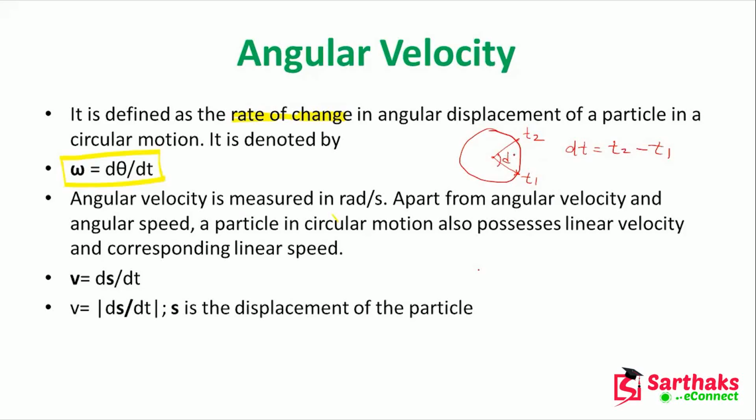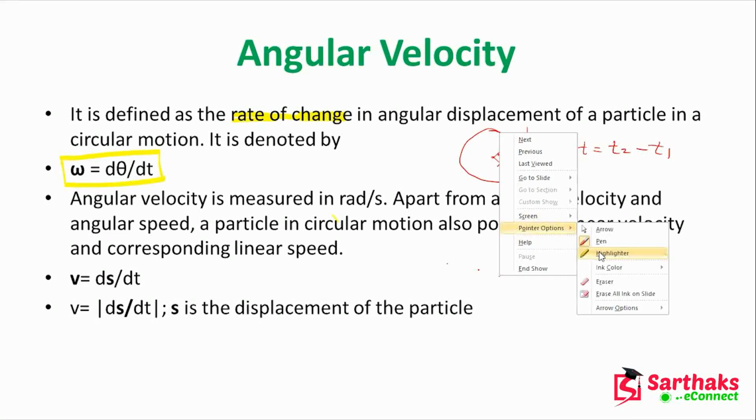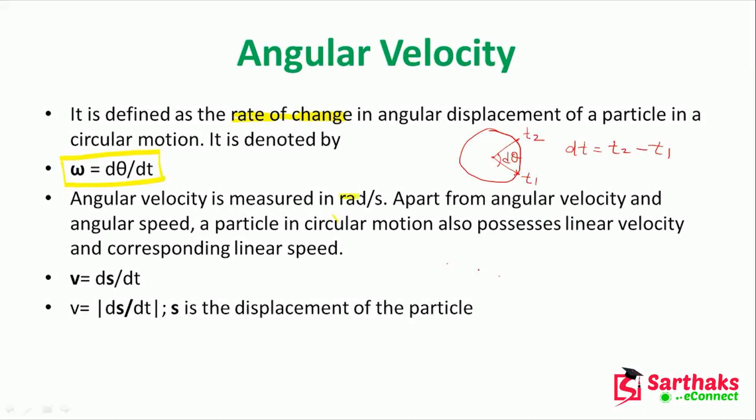And d theta, this is the d theta. That means how much angle you have covered. So the angular velocity is the rate of change in angular displacement, but it should follow the circular motion. And it will be measured in terms of radian per second.